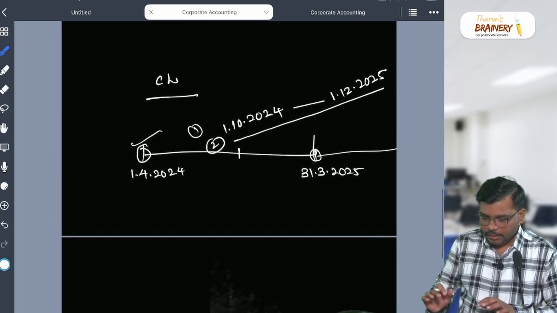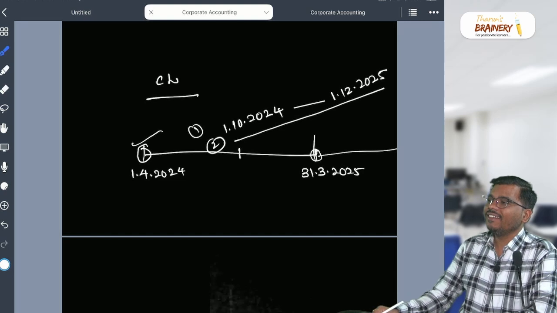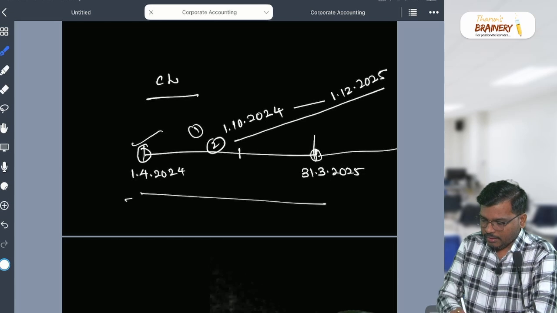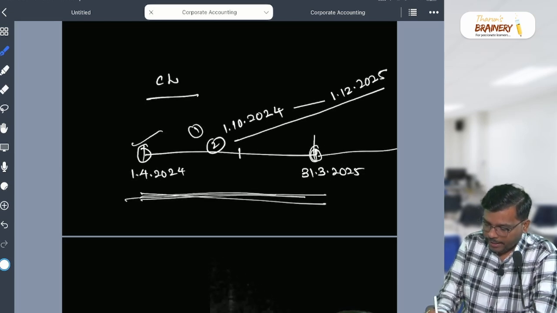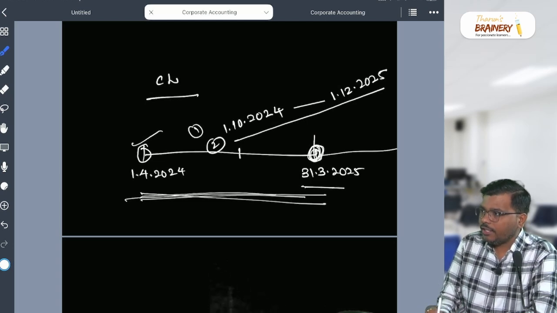Now you tell me, is it current or non-current? Yeah, we need to find out as on this date, because we prepare the balance sheet on which date? 31/3/2025.